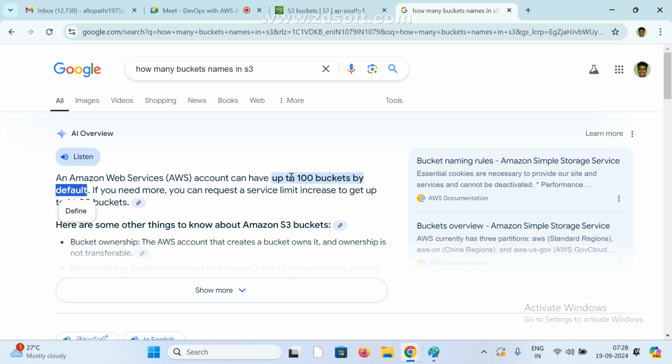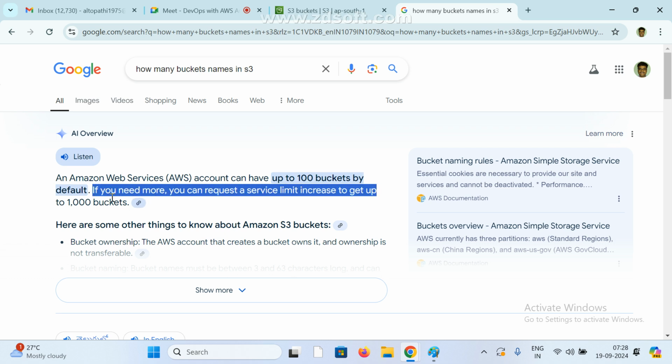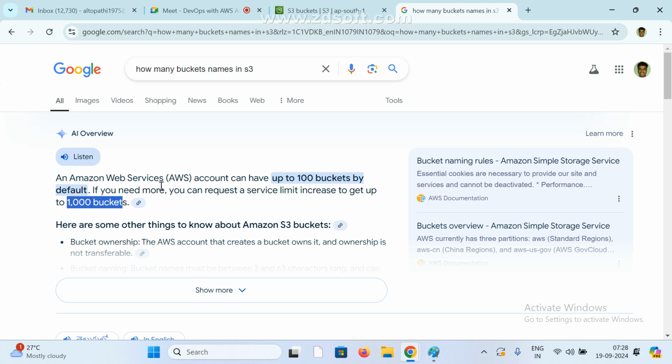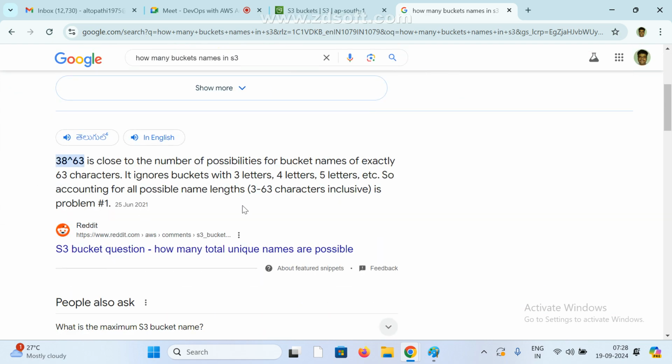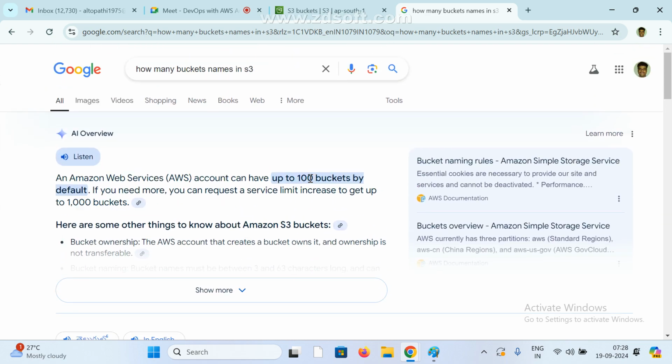If you want more, we can contact AWS people. They will give 1,000 buckets also. If you want more, if you pay, they will give more than 1,000 also. This is all based on your requirement. By default, they will support 100.